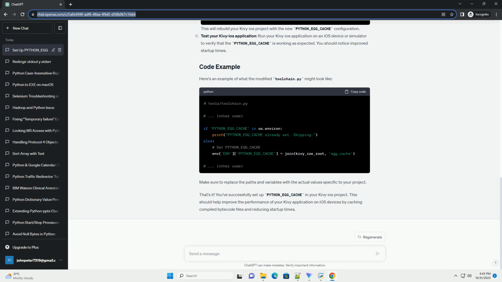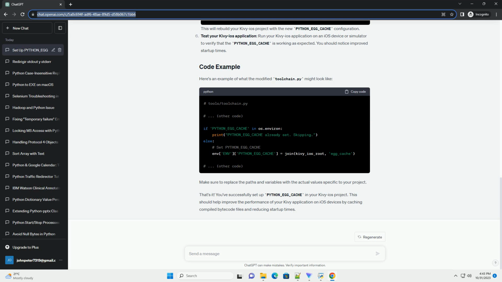files, reducing startup times. When you create a Kivy application for iOS using Kivy iOS, your application might consist of multiple Python packages and dependencies. Without a proper cache location, Python may recompile the bytecode of these packages each time your application runs, resulting in slower startup times. By setting up PYTHON_EGG_CACHE, you can cache the compiled bytecode files, improving your application's performance.